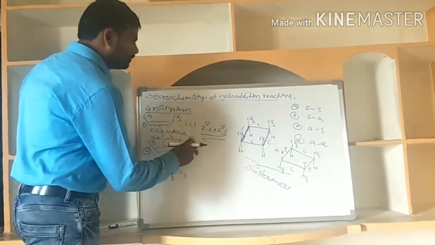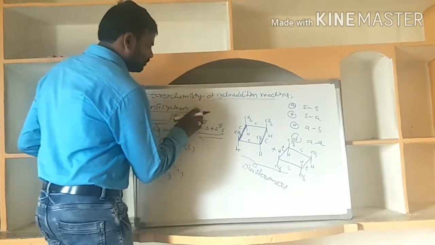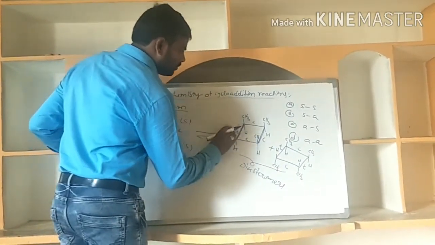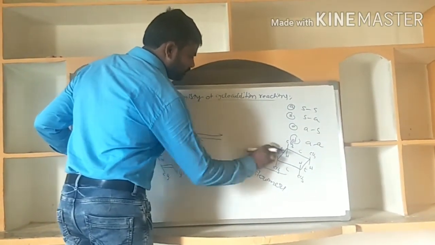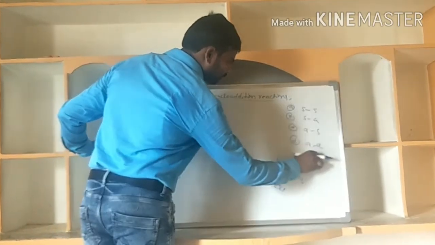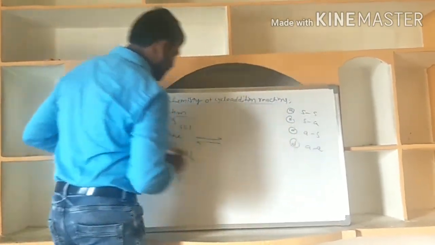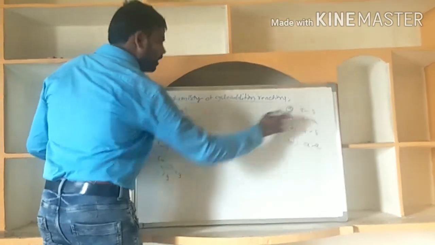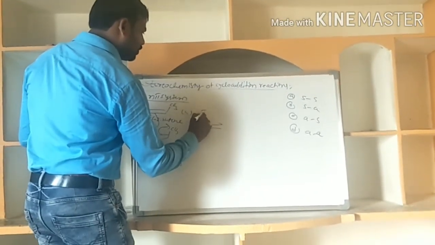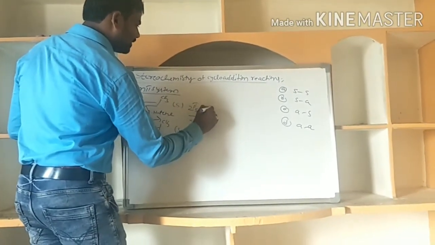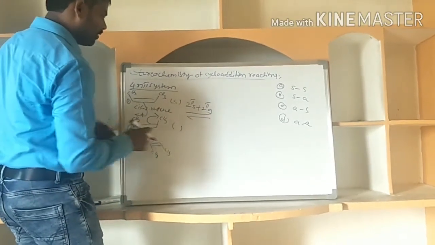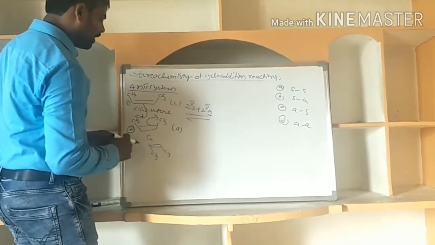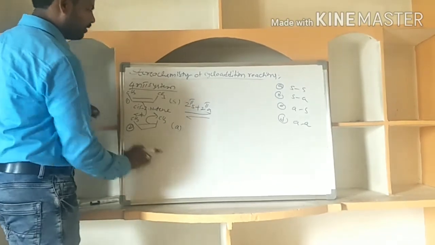Now, the second type: supra and antara. The first partner is supra, and the second partner is antara. I am changing here. The first partner is supra and the second partner is an antara partner.